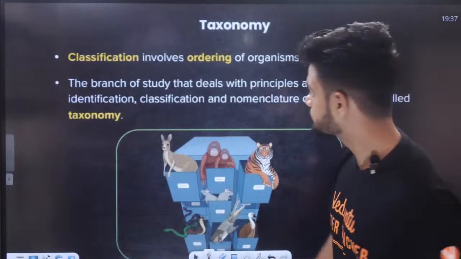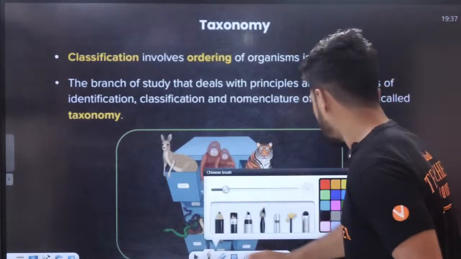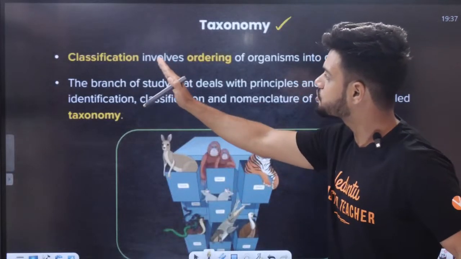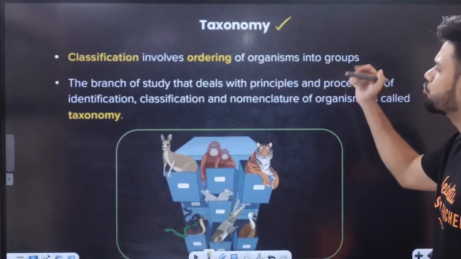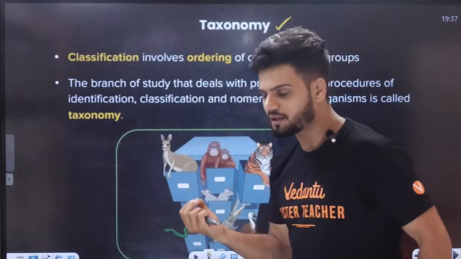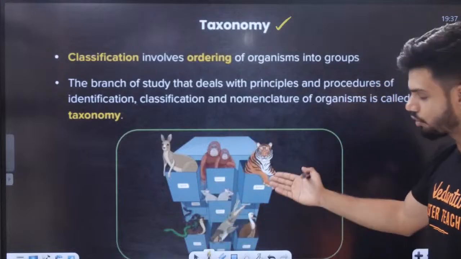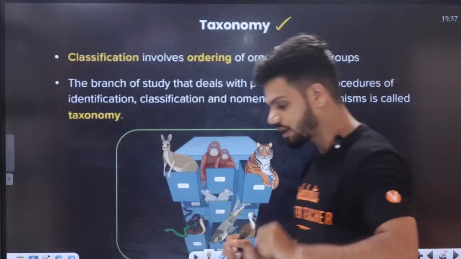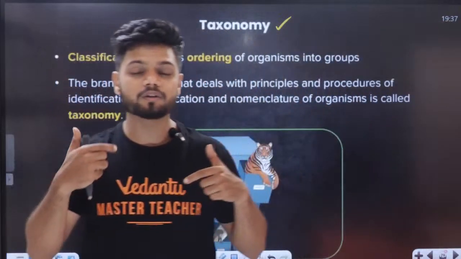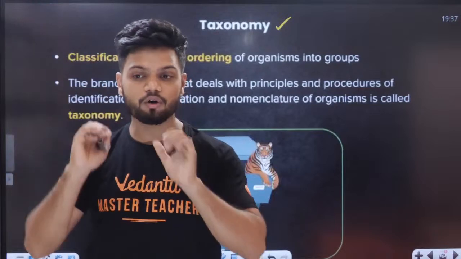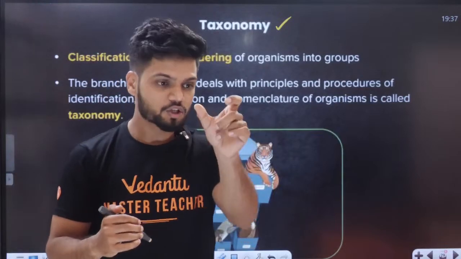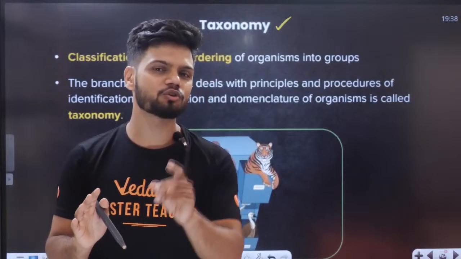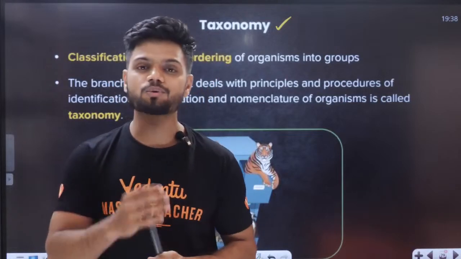Yes. Now, next thing is called as taxonomy, my favorite topic. Taxonomy, that is classification involving ordering of organisms into groups. So what exactly is taxonomy? For example, this is one entire wardrobe. You're keeping one thing here, something else is kept there. The clothes which you wear on the outside are kept in one wardrobe. The clothes which you wear in the house are kept somewhere else. Shoes are kept somewhere. Towels are kept somewhere. Do you do that classification in your wardrobe? Yes, you do. That is called as taxonomy actually.